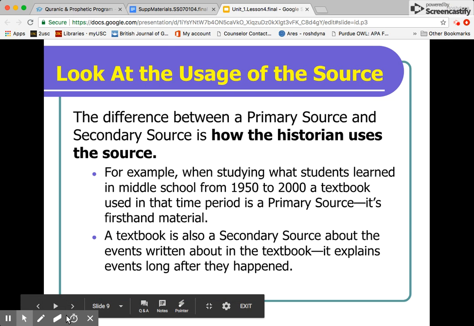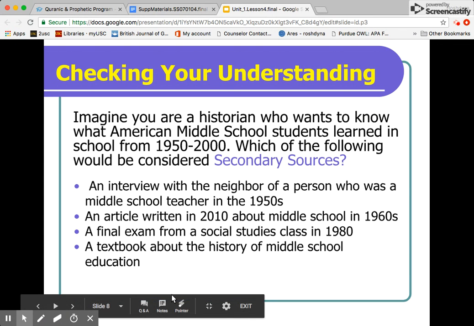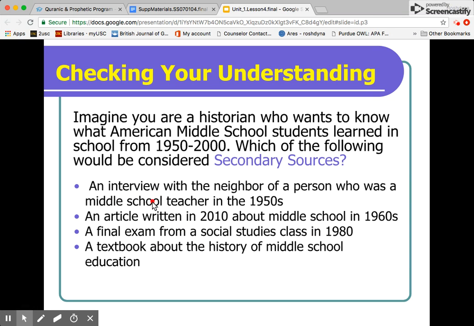Now, we talked about how in this particular question, an interview would be considered a primary source because they were there, a person who was a teacher in the 1950s. So he was a middle school teacher and he was there. An article written in 2010 about the middle school in the 1960s, now that would be considered a secondary source. Why? Because the article was written in 2010, right? That is past 2000. Okay, so it was not written in that time and at that time.